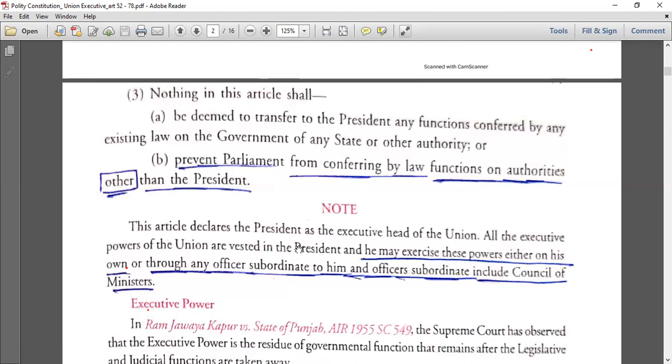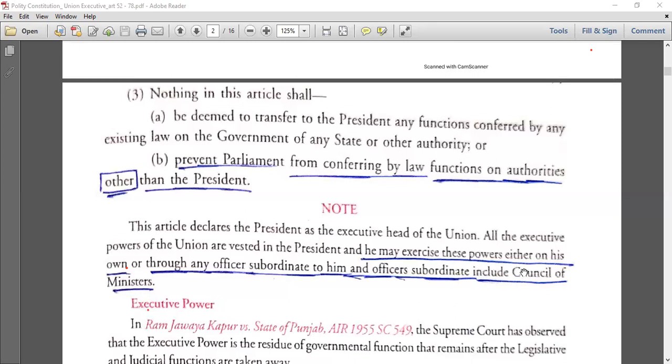This article declares the president as the executive head of the union. All the executive powers of the union are vested in the president. And he may exercise these powers either on his own or through any subordinate officers to him. And the officers subordinate include here Council of Ministers. But the point is, in this particular article, the term Council of Ministers is not mentioned.